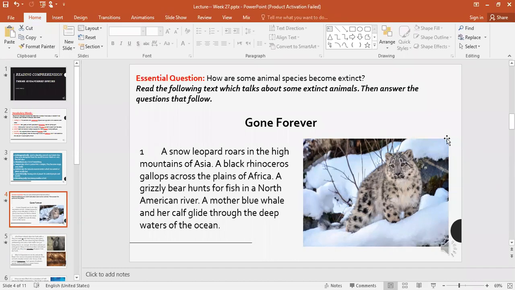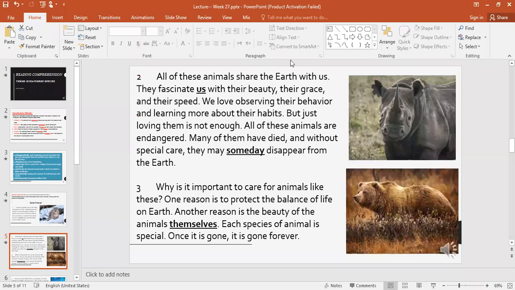Due to humans' actions. If you look at the picture, this is the snow leopard. It's really amazing, one of the most amazing animals. Its fur, its shape, all of it. It's beautiful. So you really feel sorry for losing such animals because they're really beautiful. So let's now move to the second paragraph.